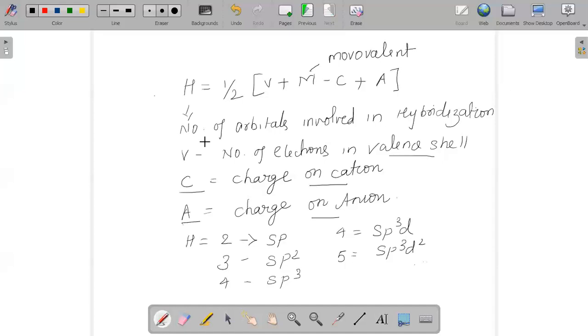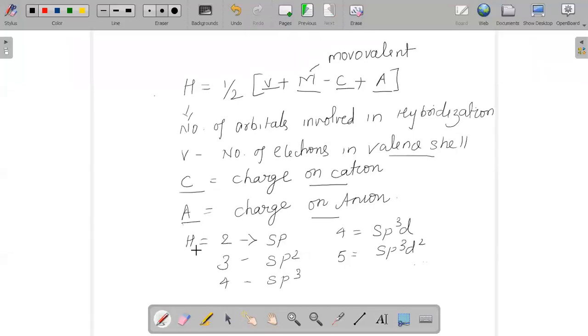So when a compound is given in front of you, you have to find out the total number of valence electrons, the monovalent atoms in it, the charge on the cation and the charge on the anion. If you substitute here, you will get a positive integer value of H. So how will I predict what type of hybridization that particular compound or complex is undergoing?